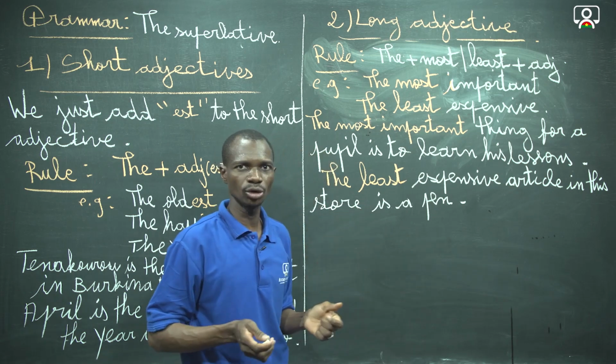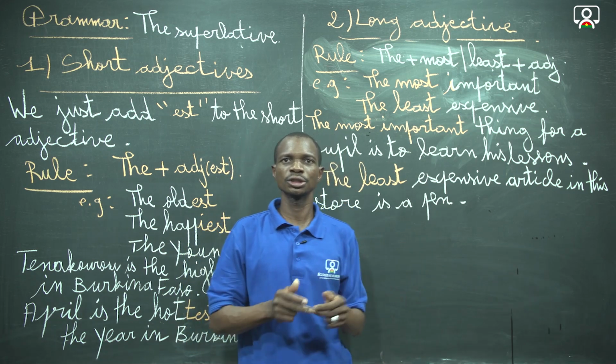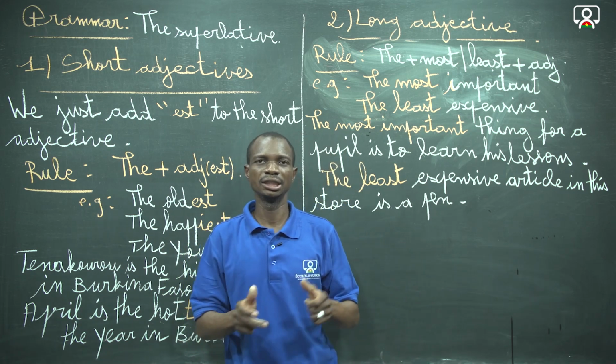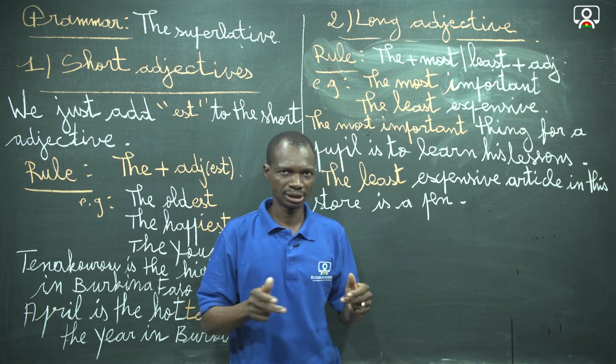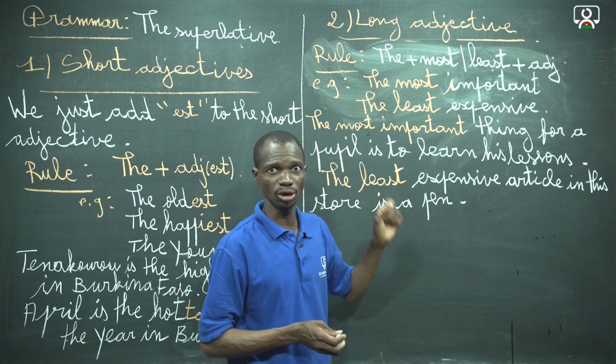Okay, then there are also other examples. You can say that Alida is the most beautiful girl in this classroom. There is also another example in addition to what has been listed on the board.